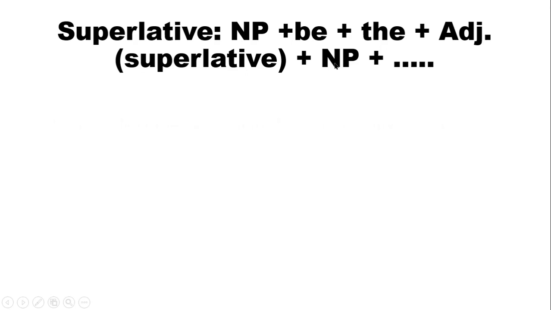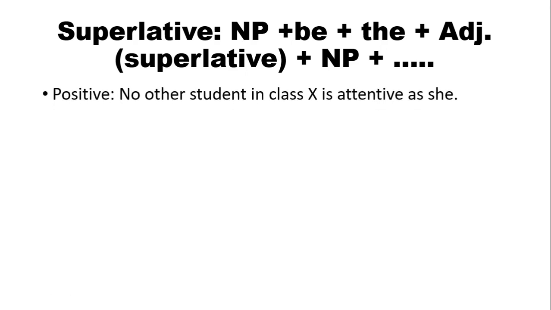So here we are going to change these positive sentences into superlative following this structure. So, no other student in class 10 is attentive as she. No other student in class 10 is attentive as she, right?